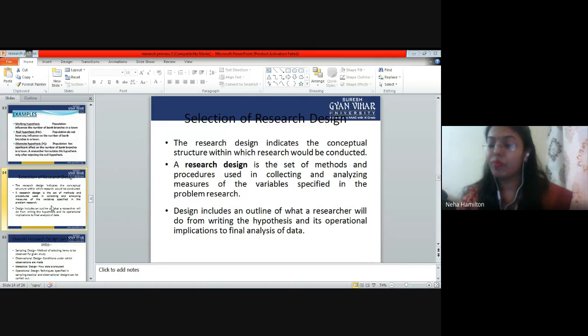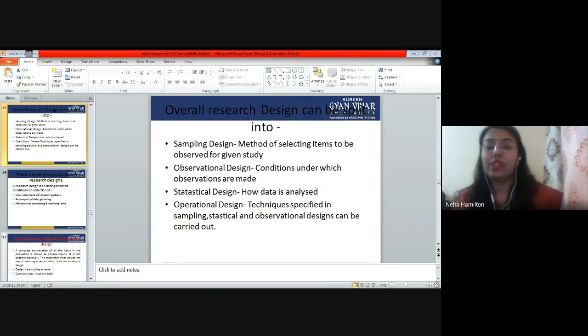Now the next point is research design. Research design is basically a systematic blueprint of what kind of research you are going to do. For example, what kind of sampling techniques you are going to use, what kind of statistical techniques you are going to use, and what will be the time frame of your research, that means in how much time you are going to end this research. These are all very important in research design.